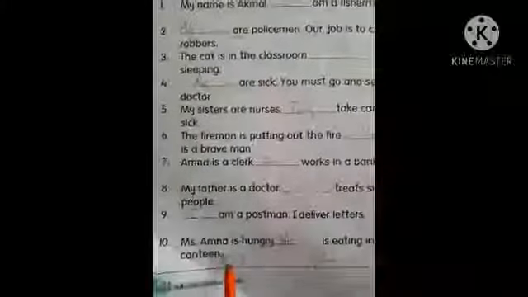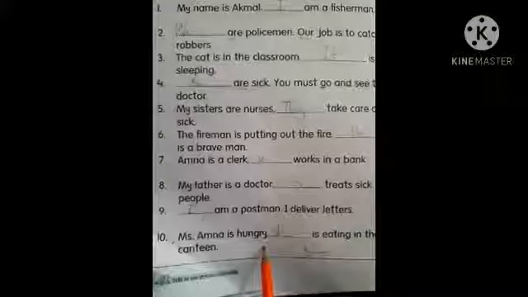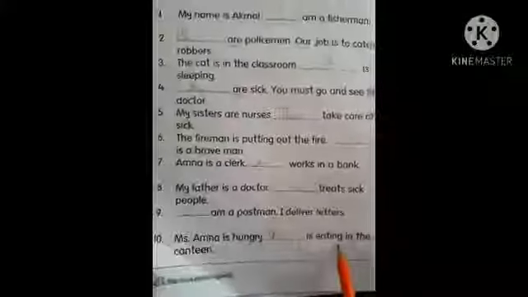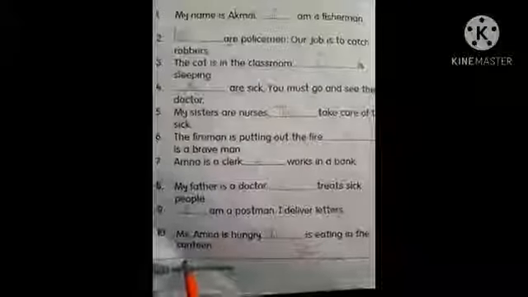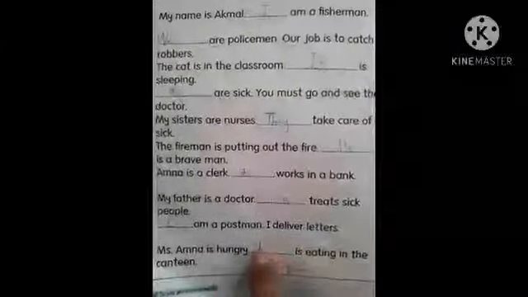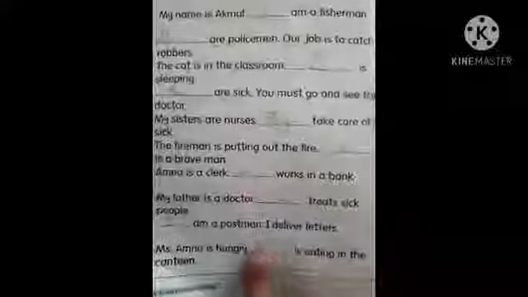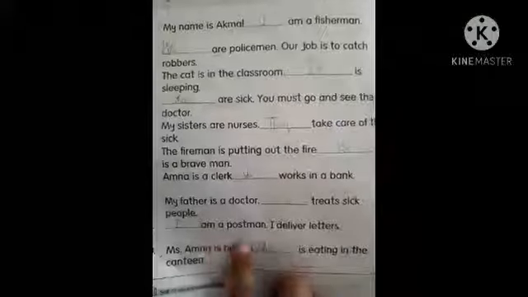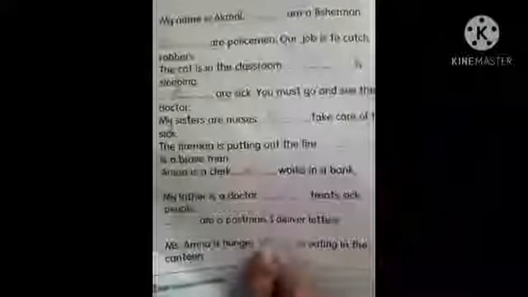Miss Amna is hungry. I don't want to use her name again in this blank. Dash is eating in the canteen. Use pronoun she here. Okay, she is eating in the canteen. Because I am talking about a girl, about a single girl, so I will use pronoun she here.